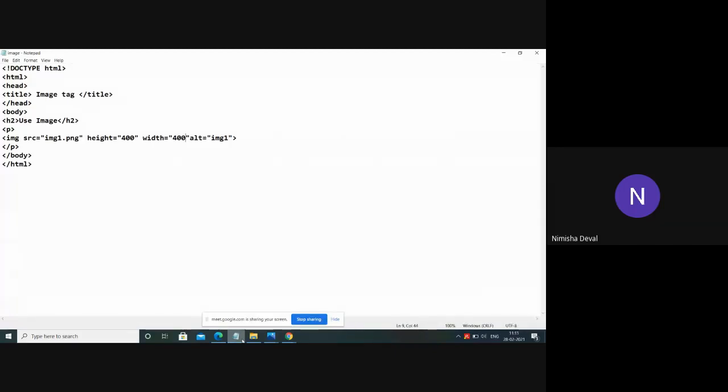Yes, from boys side. Actually, it is a very small program, but you have to do it. Then and only then can you design very nice web pages. This is the first part of your web designing. If you get familiar with all these tags, then you can design any type of web page that has a very nice look. So that's why we are taking it one by one.